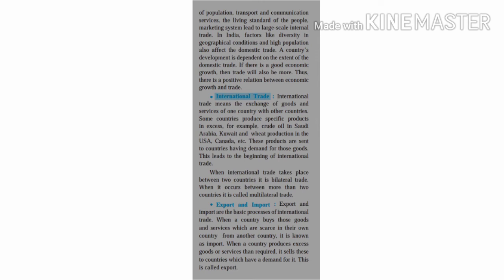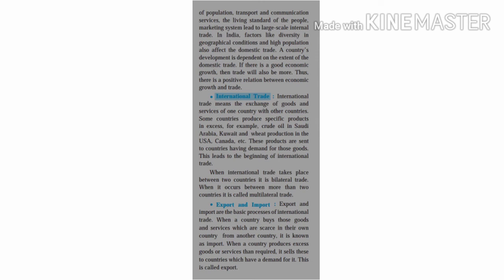The second type of trade on the basis of the extent of trade is international or external trade. Friends, international trade means the exchange of goods and services of one country with other countries. Here, some countries produce specific products in excess.